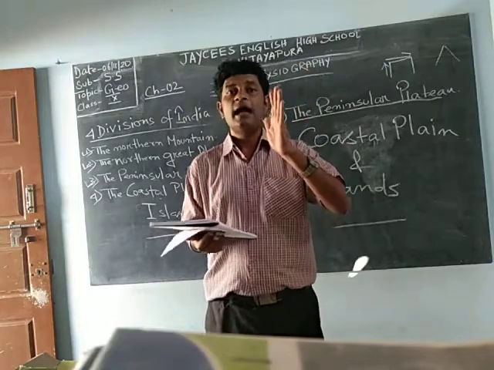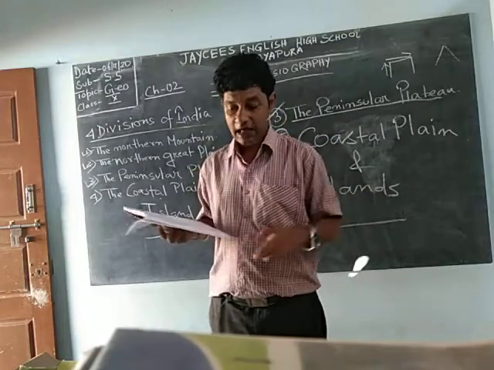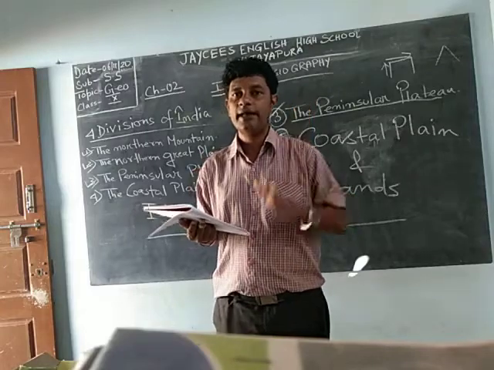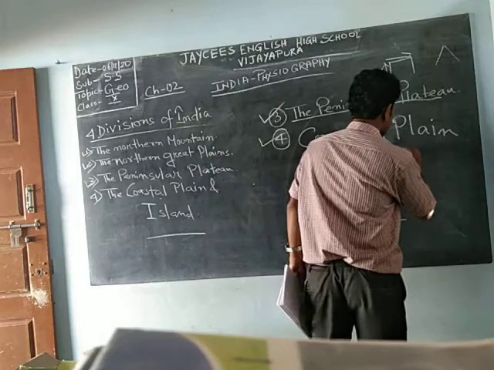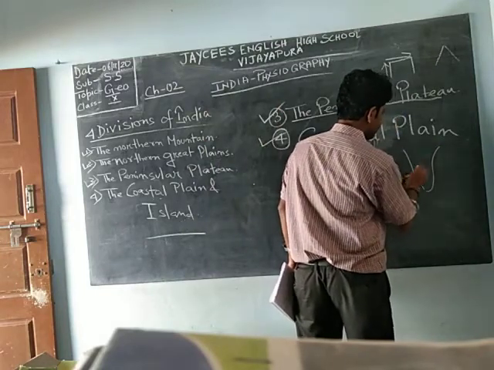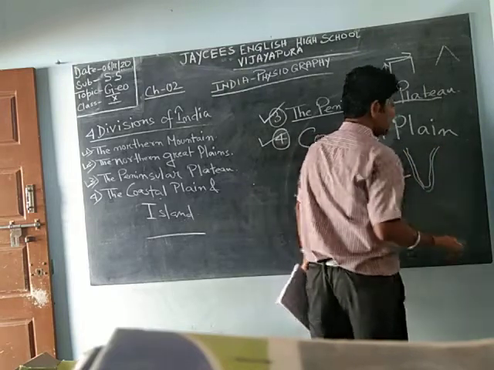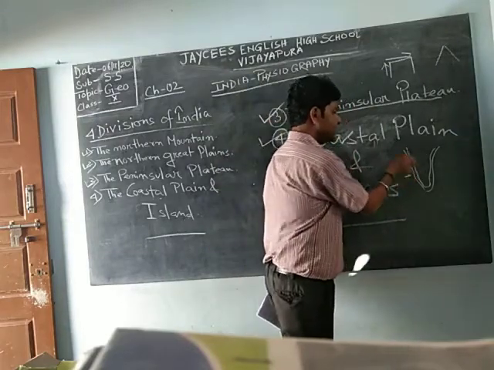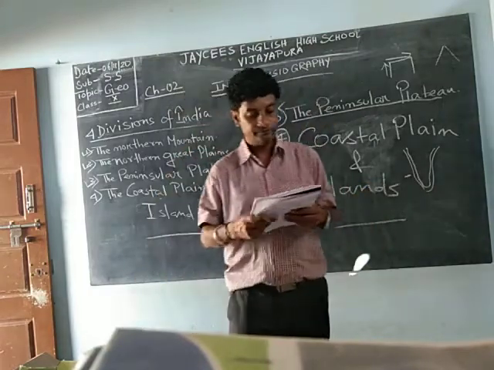I know some of you have the books, but most of you don't have the books, so I will take a snap of that map and send it to you. It will make you understand. That is the border part. Why is it a border, the coastal plain? Because if India is like this, this is the sea, and these are the coastal areas. I told you, the place very near to the sea.